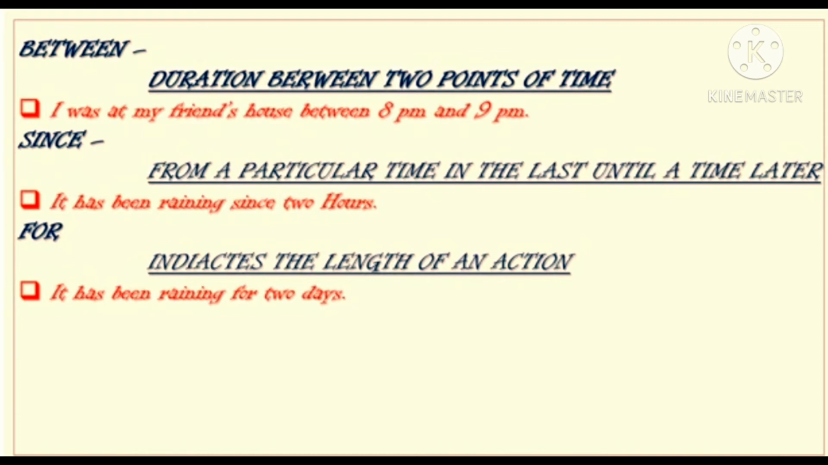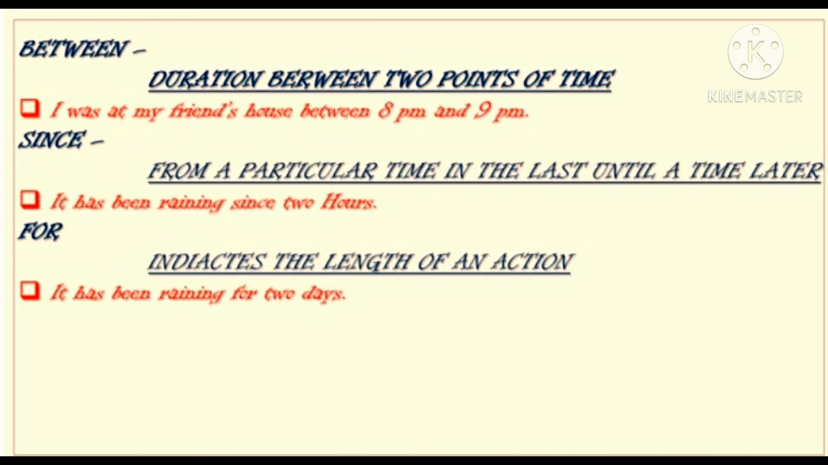Since: from a particular time in the past until a time later. For example, it has been raining since 2 hours. So here it is mentioning a particular time, and also it has been raining from the last 2 hours. That's why we have put since there.